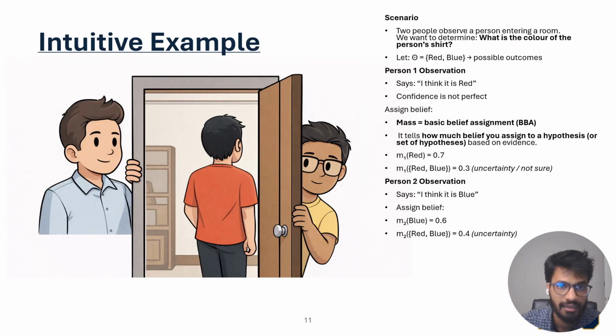To understand Dempster-Shafer theory, here we have an intuitive example. Consider two people observing a person entering a room. The question is, what is the color of the person's shirt? The possible outcomes are red and blue. Person 1 thinks the shirt is red with 70% belief but is still 30% uncertain. Person 2 thinks the shirt is blue with 60% belief but is 40% uncertain. Instead of forcing one final answer immediately, Dempster-Shafer theory allows us to represent partial belief, uncertainty, and conflict between the two observations.